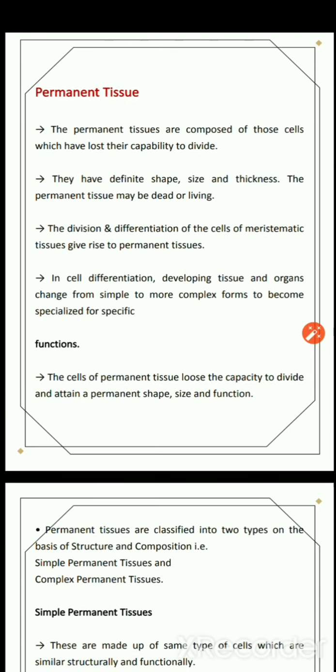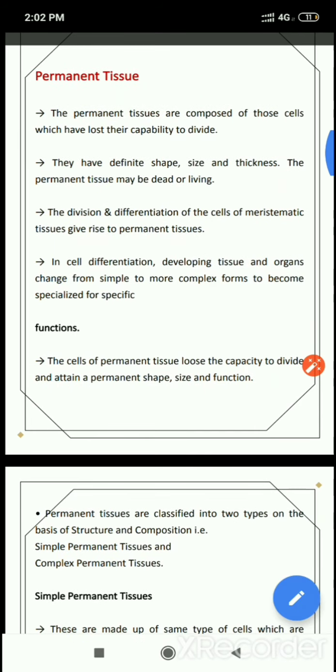Okay, now we are going to talk about permanent tissues here. See, the permanent tissues are composed of those cells which have lost their capability to divide. That means they cannot divide further now, like the meristematic cells which are continuously dividing. They have definite shape, size and thickness. The permanent tissues may be dead or they may be living. They are living, for example, like parenchyma tissues. They can be dead, such as sclerenchyma tissues.